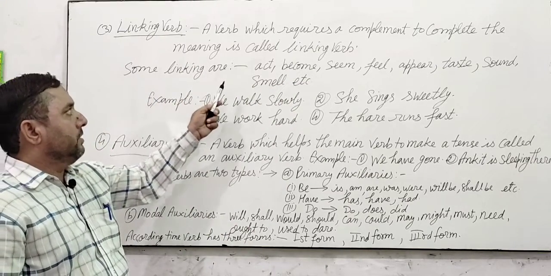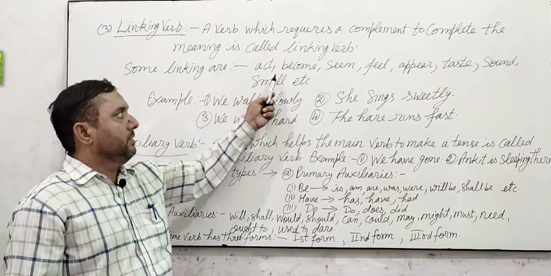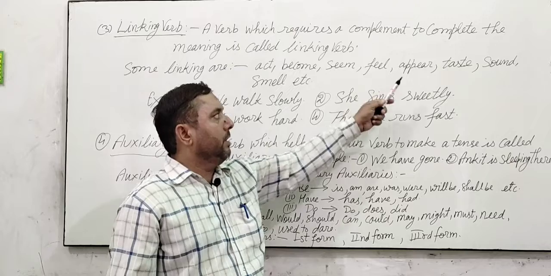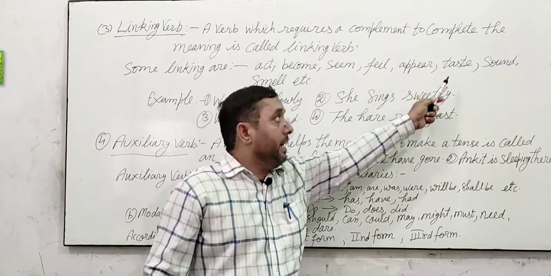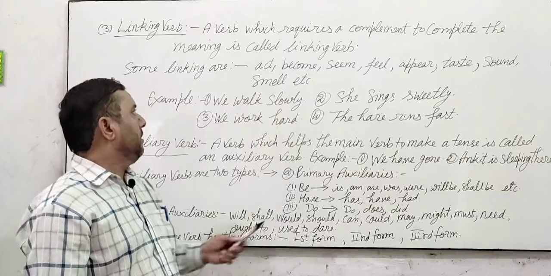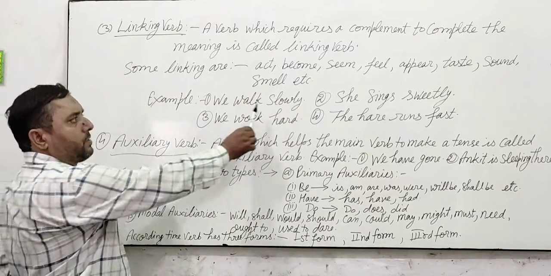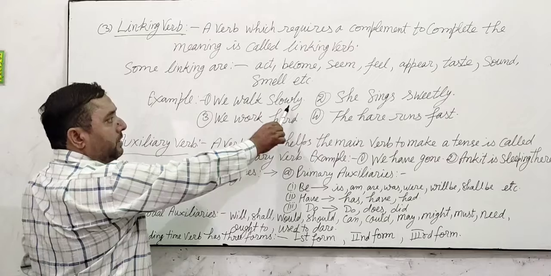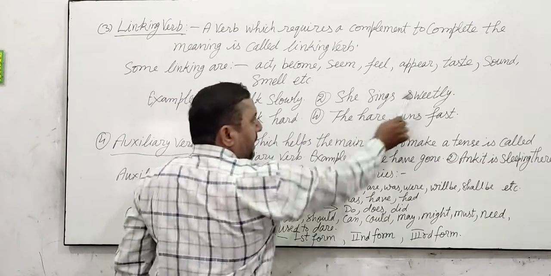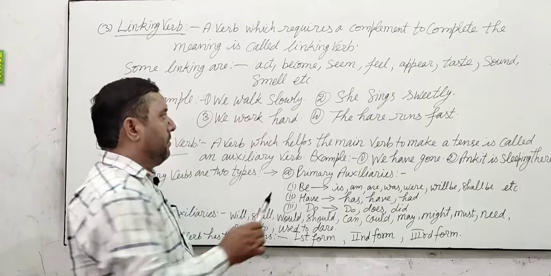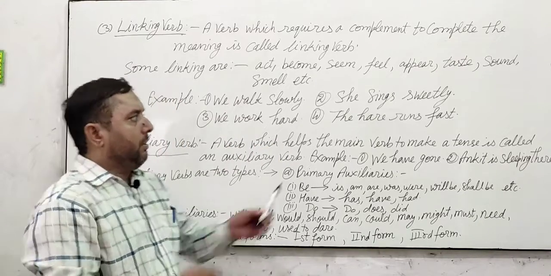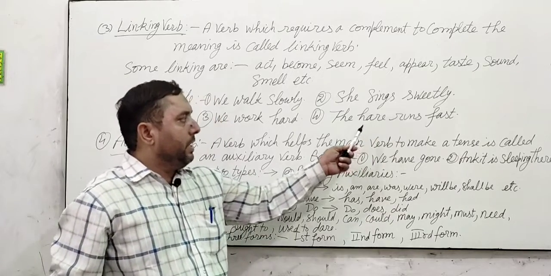Some linking verbs are act, become, seem, feel, appear, taste, sound, smell, etc. Example, we walk slowly. This word is a linking verb. She sings sweetly. Sweetly is a linking verb. We work hard. Hard is a linking verb. The hare runs fast.